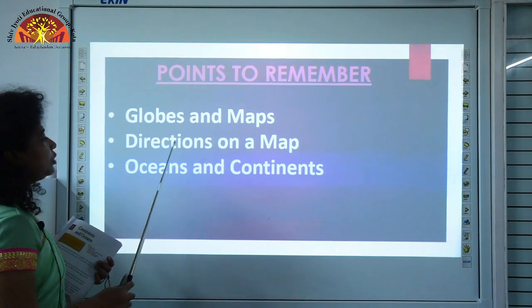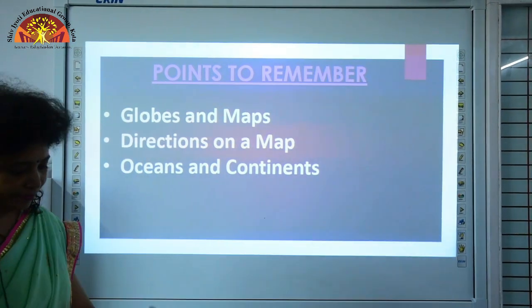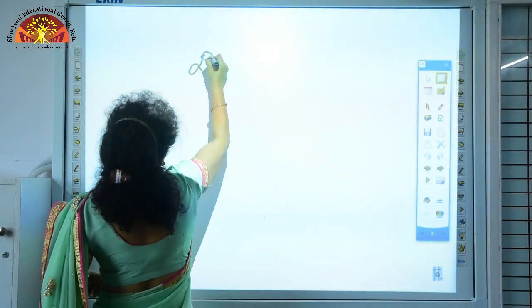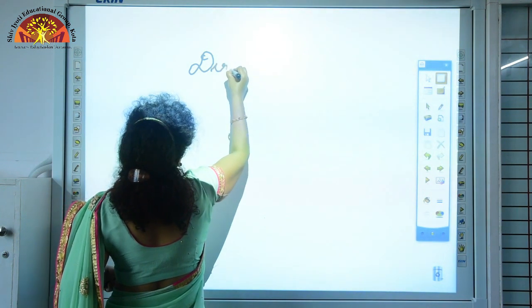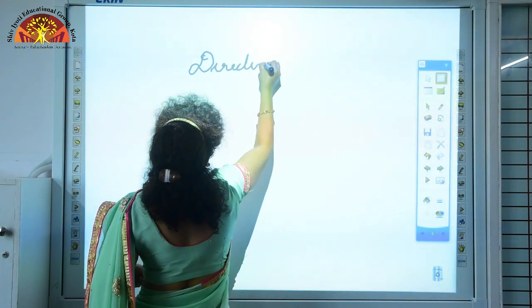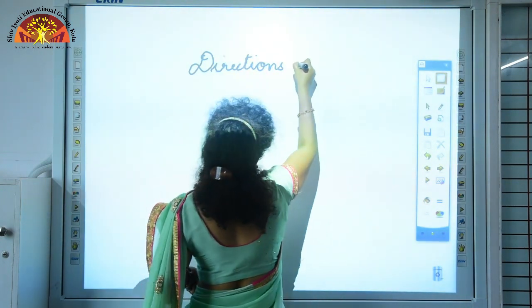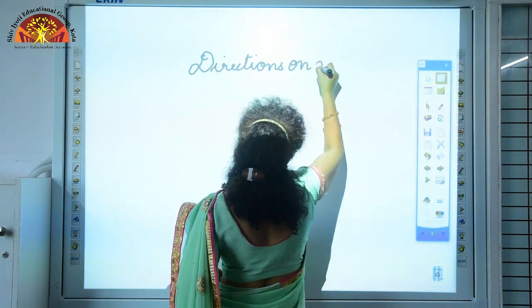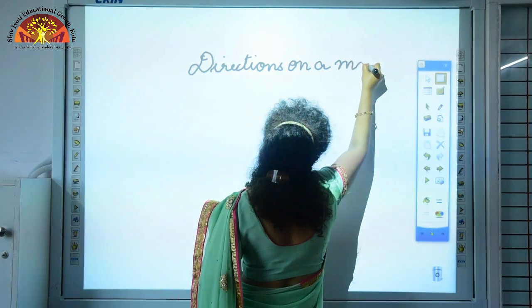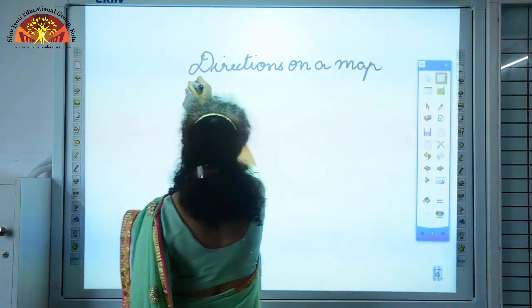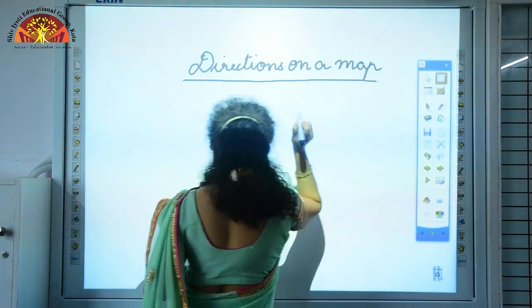Now, let us come to directions on a map. There are four main directions. What are they?